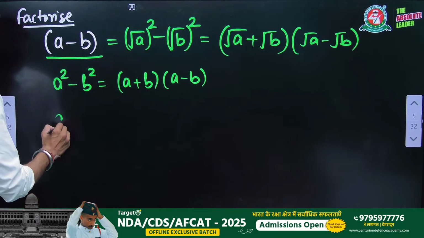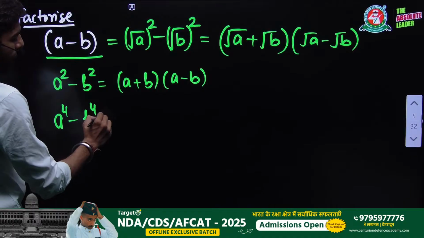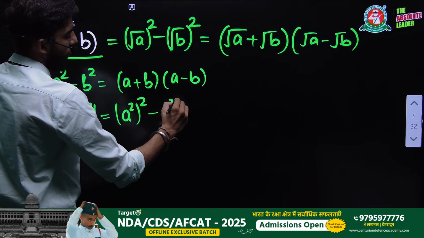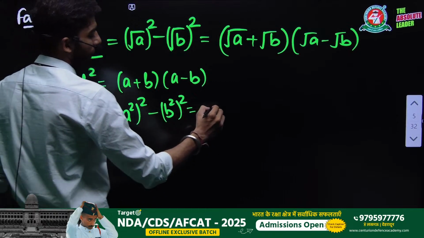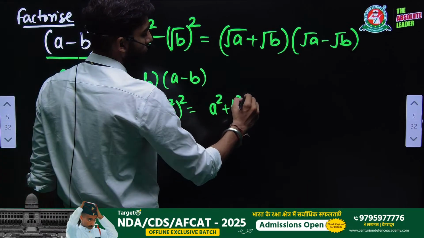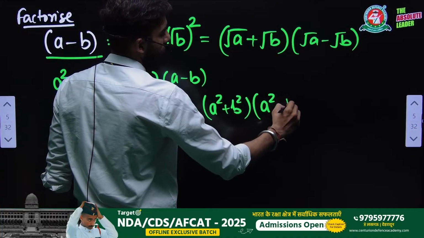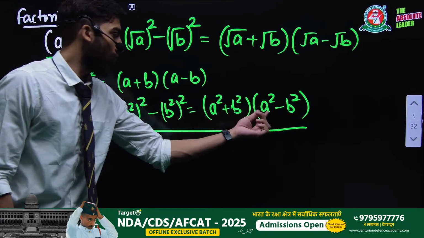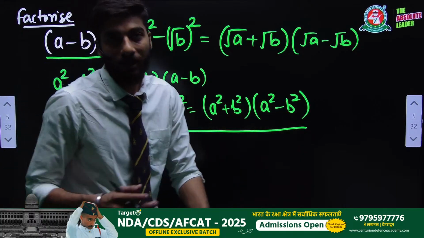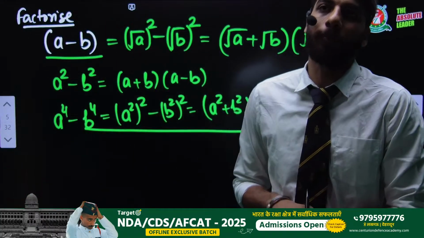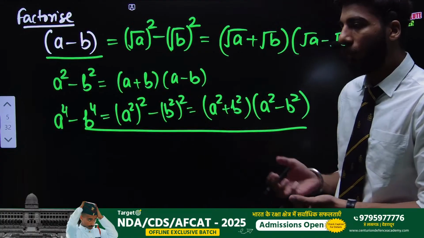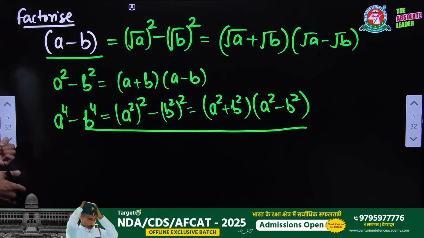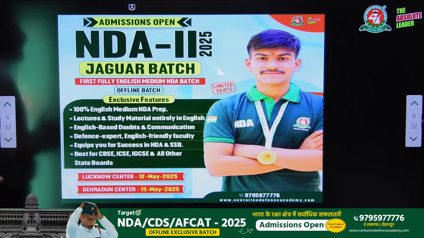Similarly, if I write A to the power 4 minus B to the power 4, now what will you write? A square to the square minus B square to the square, right? If you factorize this, A square plus B square into A square minus B square. If we go further, A square minus B square is written as A plus B into A minus B, right? I hope these things are clear with you. And now I'm going to show how these things can help you speed up your maths.